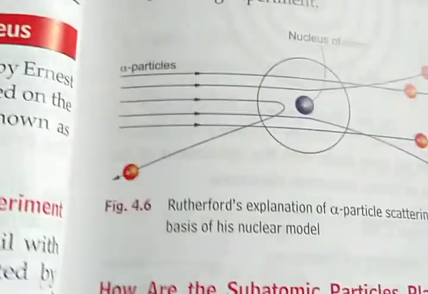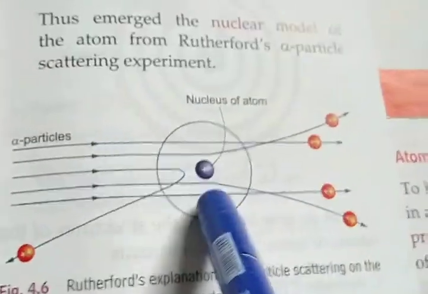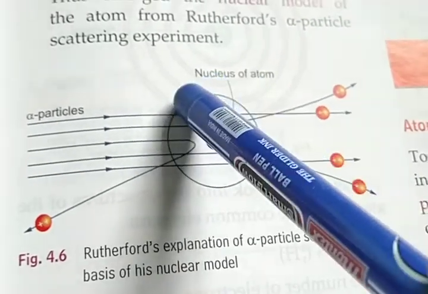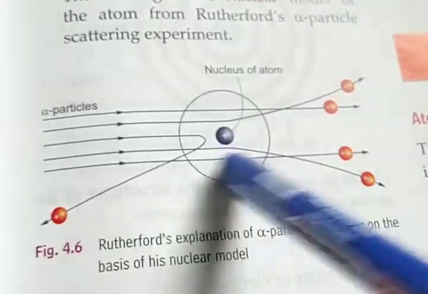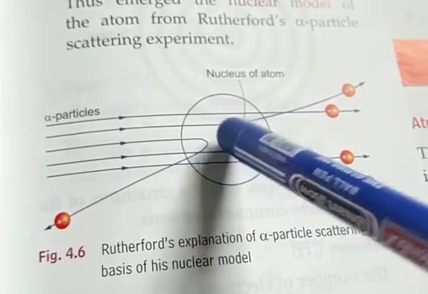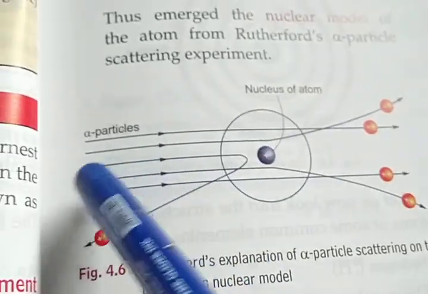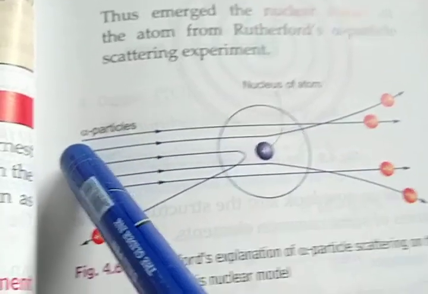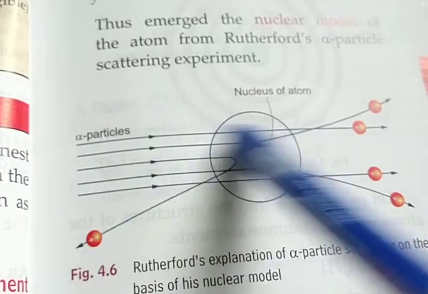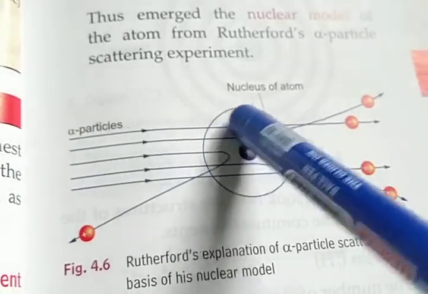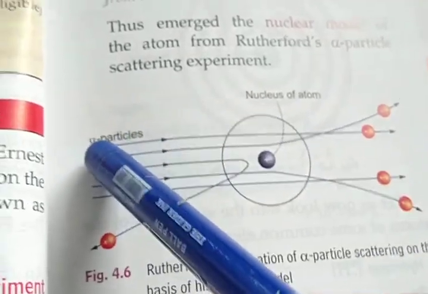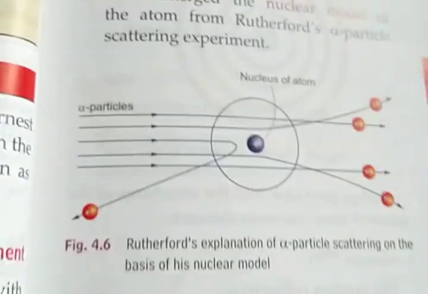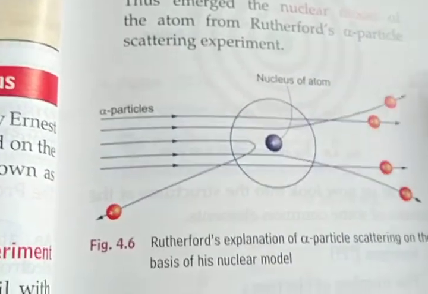So, look at the picture here. Here is the thin gold foil, and at the center of that is the nucleus of an atom. When alpha particles bombard the gold foil, basically alpha particles move through in a straight line. I mean, there is nothing else here by which they are either attracted or repelled. It proves that in that region there is nothing.